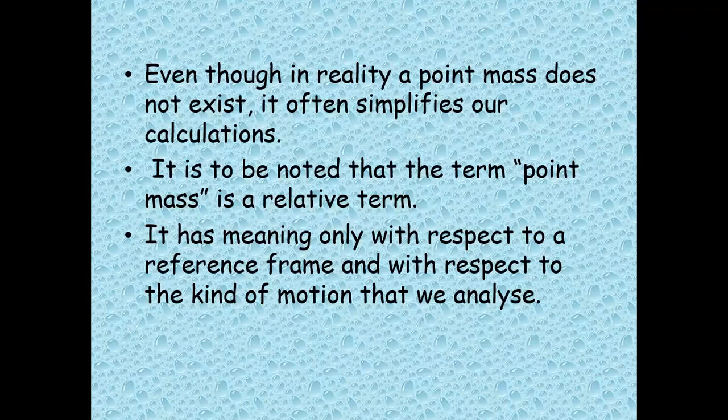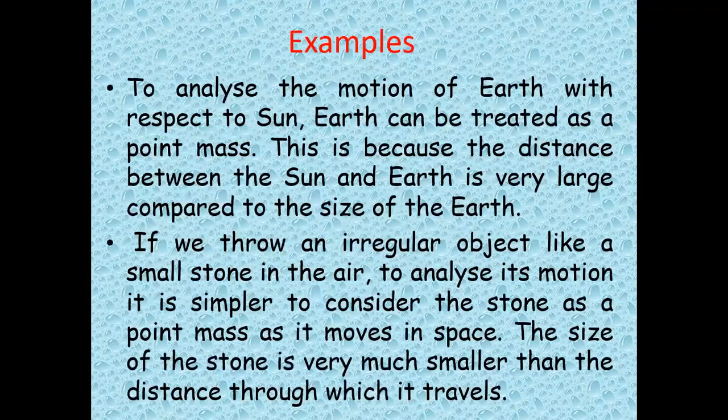Okay. So the point mass term is a relative term. It has meaning only with respect to a frame of reference and with respect to the motion of the object. Here you can have two examples. In order to analyze the motion of the earth with respect to the sun, we are treating the earth as a point mass because the distance between the earth and the sun is very, very large compared to the size of the earth. So the sun is a frame of reference, and we are treating the earth as a point mass.